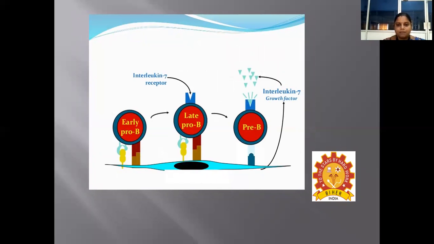So here at the platform, we could find the stromal cell, and this stromal cell will provide the nutrients that are essential for the B cell development. So the pre-B cell arises from the late pro-B cell, and the late pro-B cell arises from the early pro-B cell, and the pre-B cell now has the ability to secrete cytokines like interleukin 7.